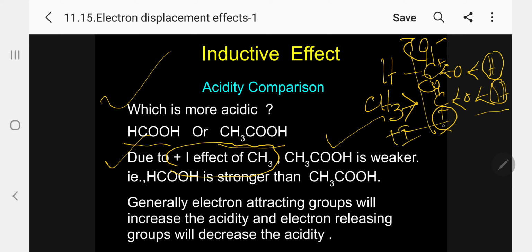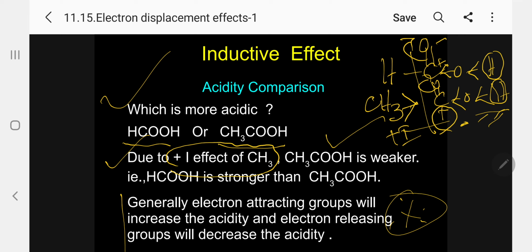So plus I neutralized means the attracting power is neutralized. When attraction is neutralized, it means replacement of H+ in acetic acid is difficult. So acetic acid is weaker. That's why formic acid is stronger. So in order to give all these explanations, I can give a single sentence you have to memorize. This will satisfy all these explanations.